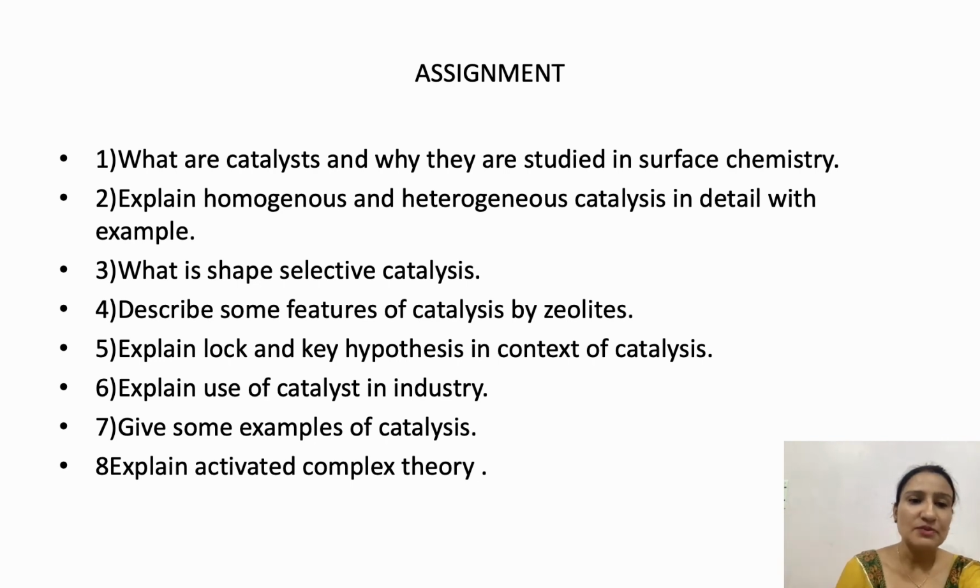Question number 6 is, explain use of catalyst in industry. How we use catalyst for industrial purposes, in Ostwald process, in Haber process, and in contact process. 3 processes we discussed here. We use catalyst in industrial form. Question number 7 is, give some examples of catalysis. You can give the examples of catalysis, even 5 to 6 examples you have to write.